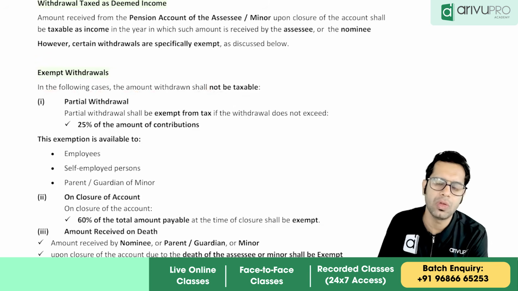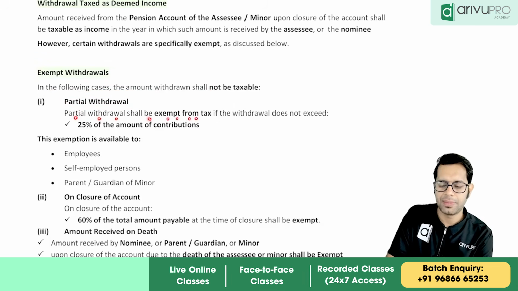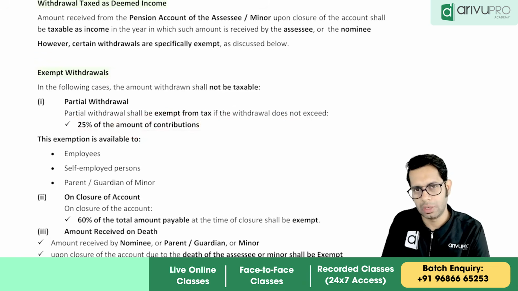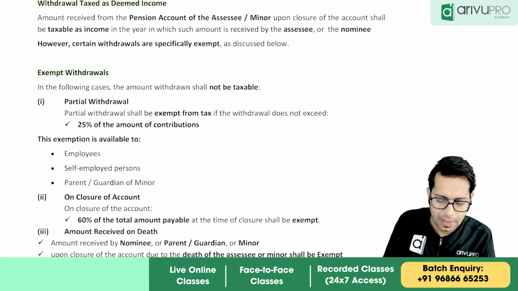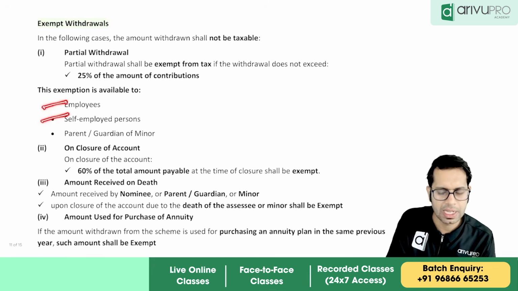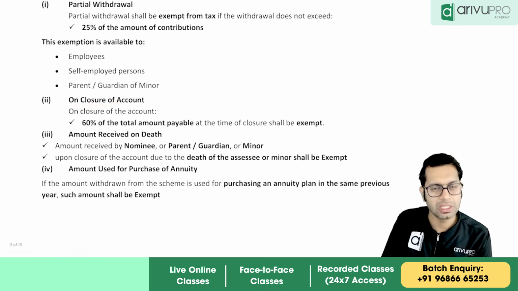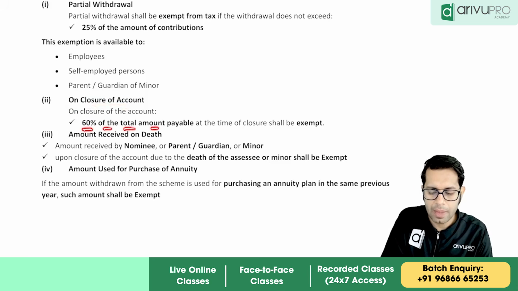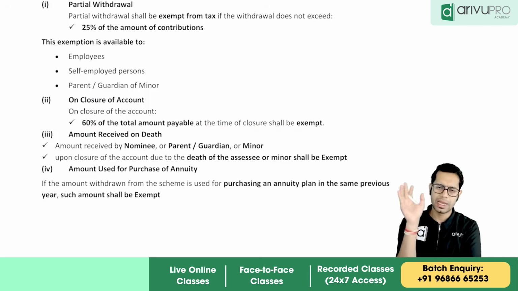When will the amount withdrawn by you not be taxable? A partial withdrawal shall be exempt from tax if the withdrawal does not exceed 25% of the amount contributed. So if you withdraw up to 25% of the amount contributed by you, then that withdrawal is not taxable. Exemption will be available only to employees, self-employed persons and parent or guardian of the minor. Next, if you are withdrawing the money on closure of the account, 60% of the total amount payable at the time of closure is exempt. So let us say the amount withdrawn by you was 10 lakh rupees, then 6 lakh rupees will be exempt.